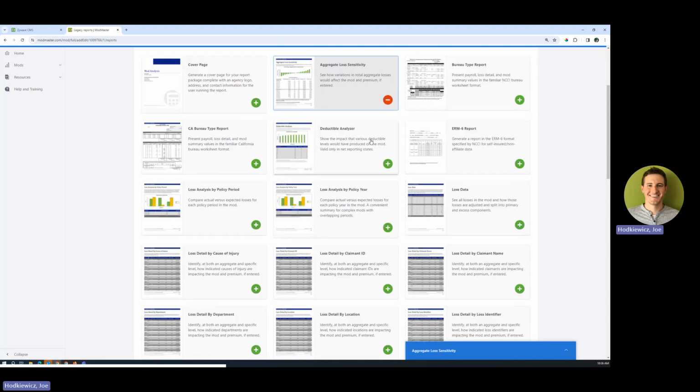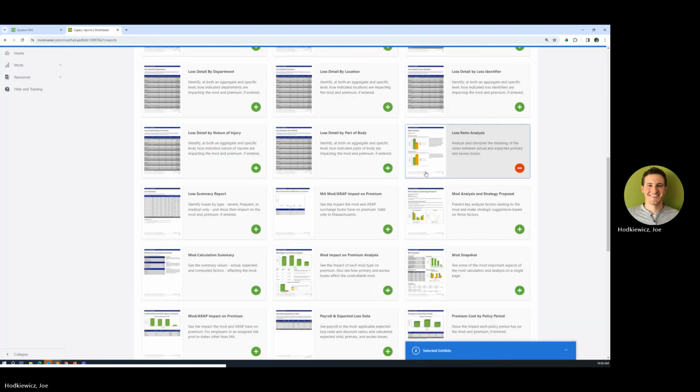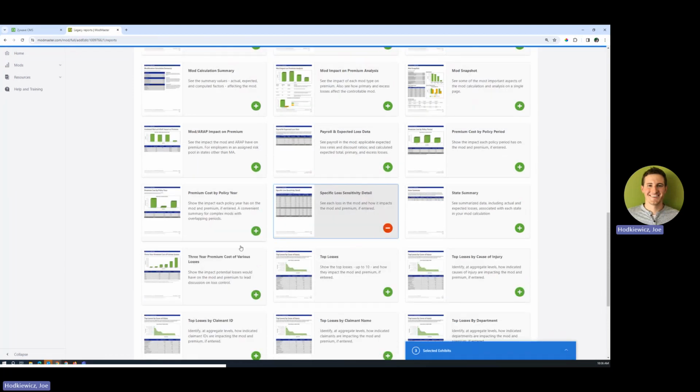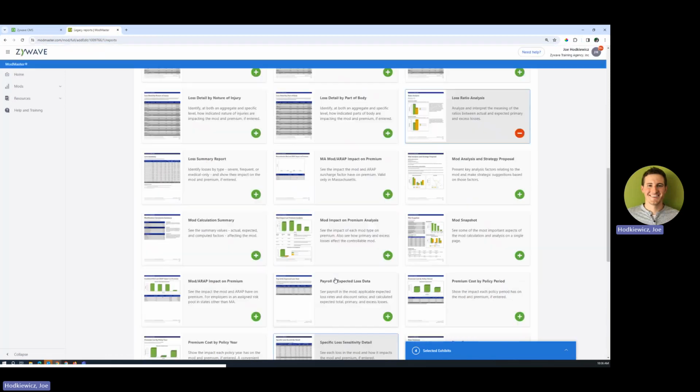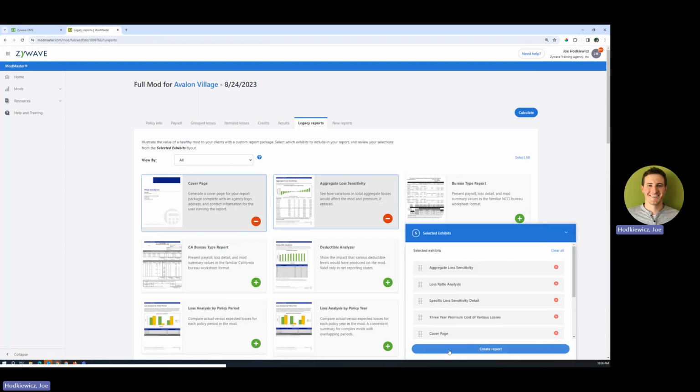The next one that I like to run is loss ratio analysis. Specific loss sensitivity detail, and 3-year premium cost of various losses. I know this is only 4 and I mentioned 5, but the last one is the cover page because this would be branded to you.